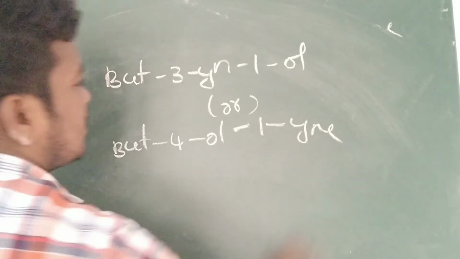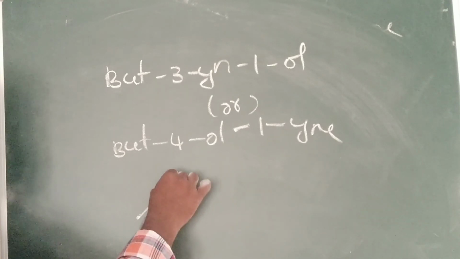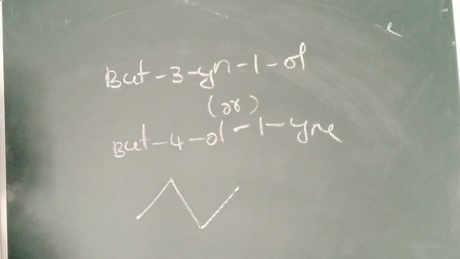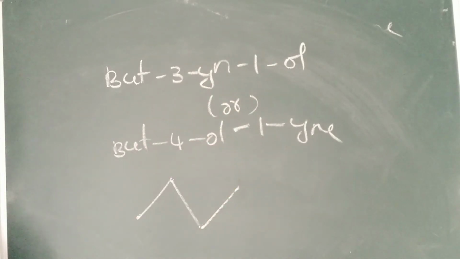If you see the normal suffix section, whichever suffix is there, suffix 2 will come first, right? If you see the structure, meth, eth, prop, but. So here see 3-yne or 1-yne, or 1-ol or 4-ol.